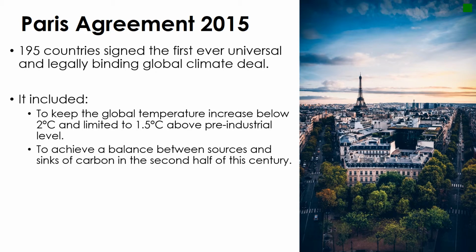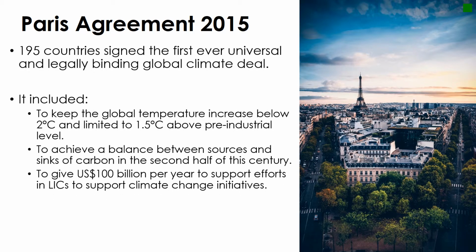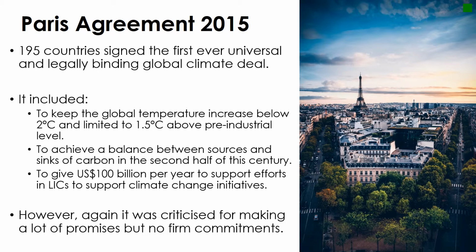To achieve a balance between the numbers of sources of carbon and the sinks of carbon in the second half of this century, and to give $100 billion per year to support efforts in low-income countries to support climate change initiatives. However, again, it was criticised for making a lot of promises but no real firm commitments.